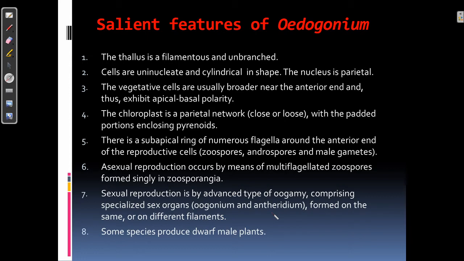These sex organs can be produced either on the same filament or on different filaments. And some species of Oedogonium are known to produce dwarf male plant, which is also known as nannandrium. And the species that produce dwarf male are known as nannandrous species.